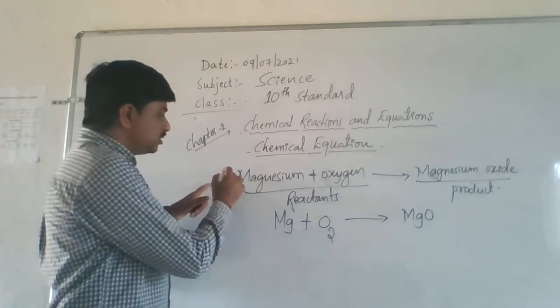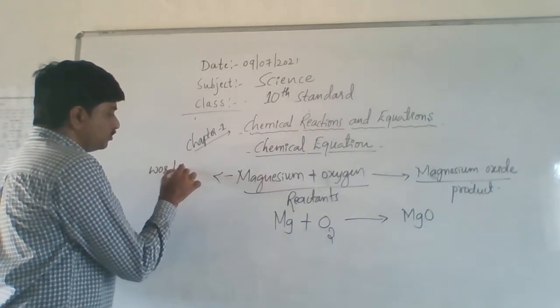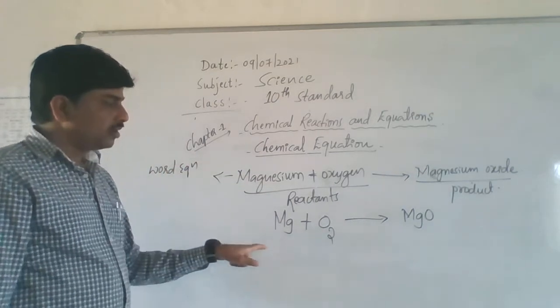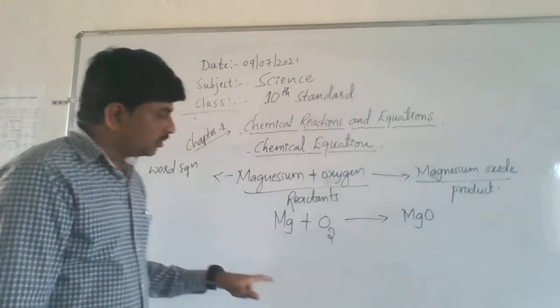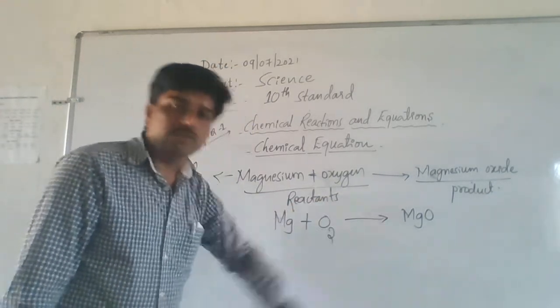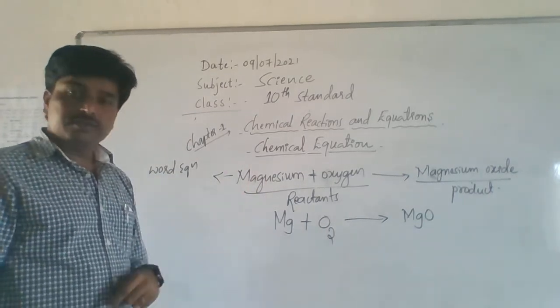So what is this? This is what we call a word equation. This is a symbolic equation. We are writing this chemical equation with the help of symbols and formulas. What is the difference between this word equation and this equation, sir?